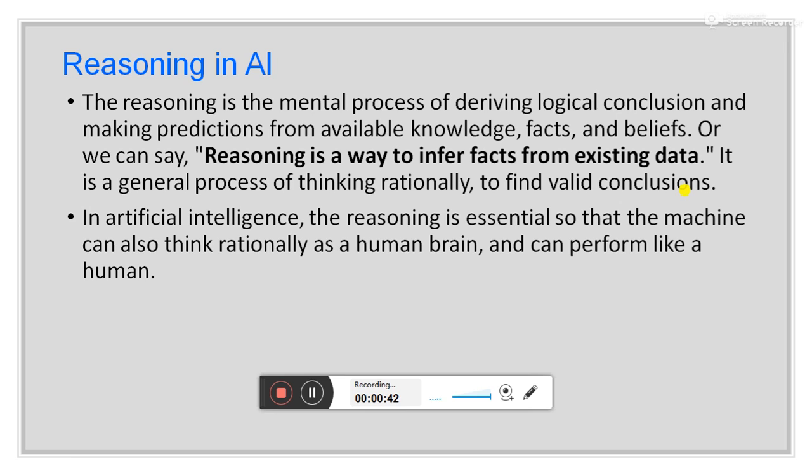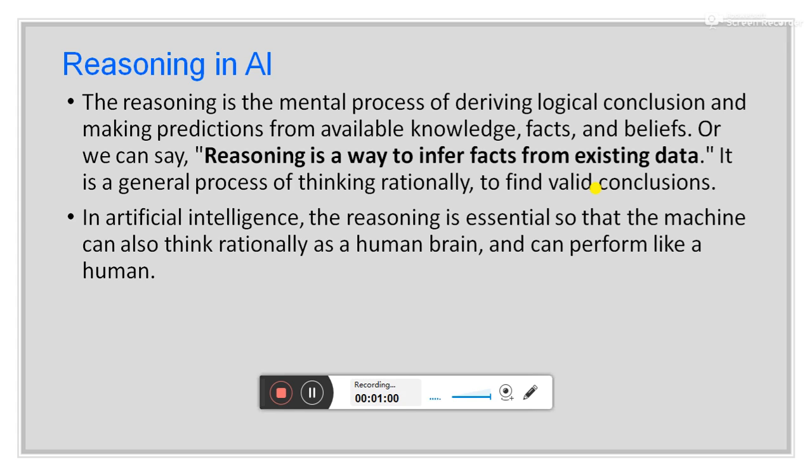So, in artificial intelligence, we are building intelligent machines which could automatically take decisions. For that, we maintain a knowledge base, and in that knowledge base, we store many sentences. Now, what do we have to do?